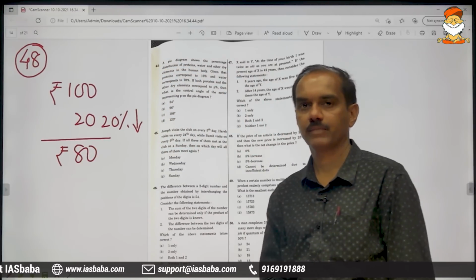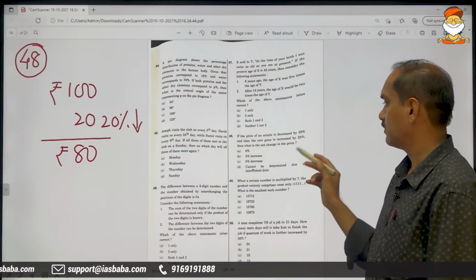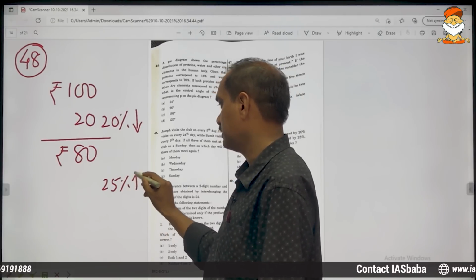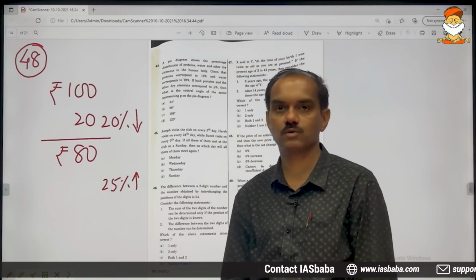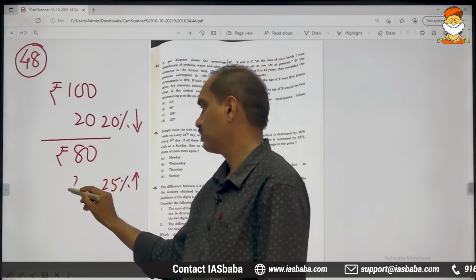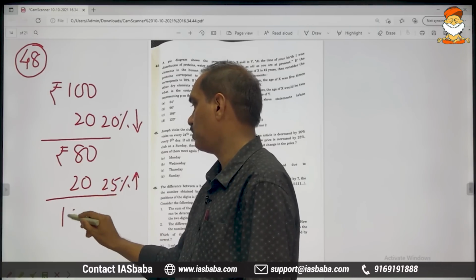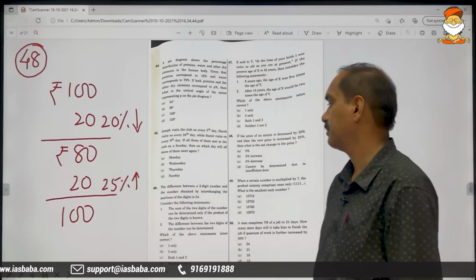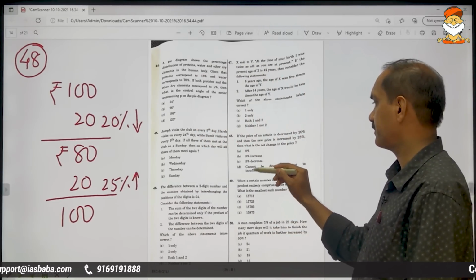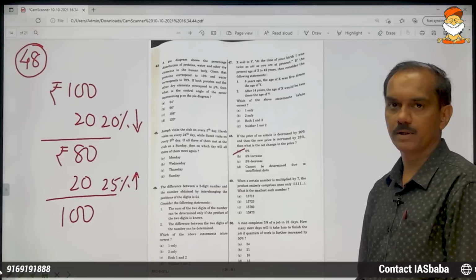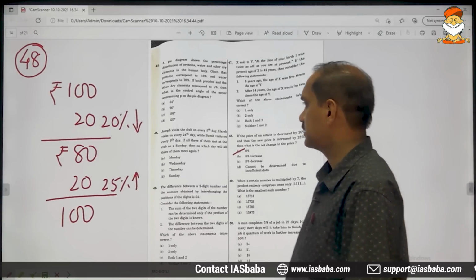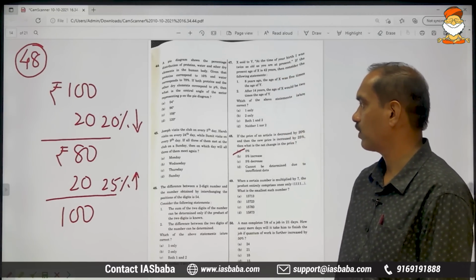Now it is 80, and after this it will be increased by 25%. 25% means a quarter. A quarter of this is 20. So again we got back to the same 100 rupees, meaning the very first option is the correct answer: 0%, no change, right? This is everything about problem number 48.